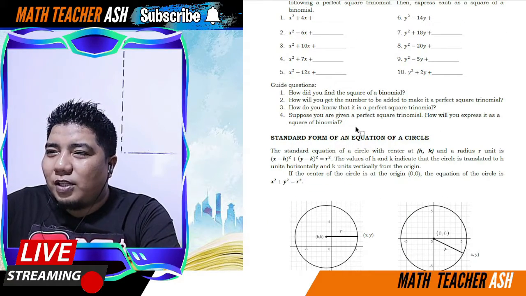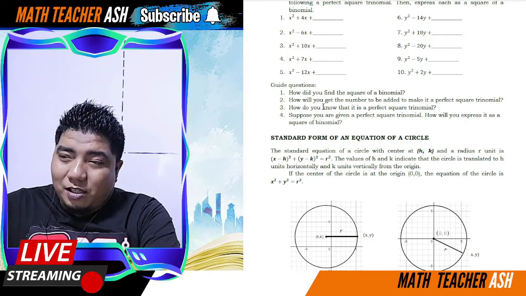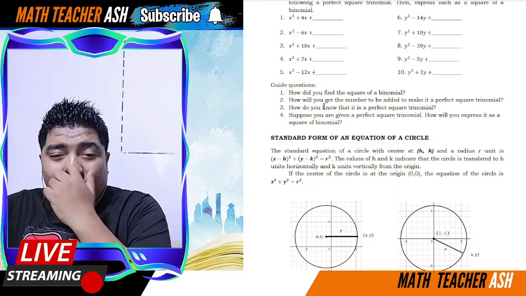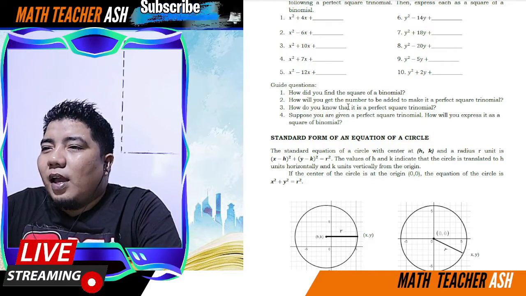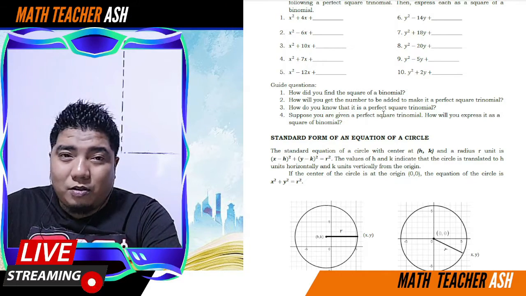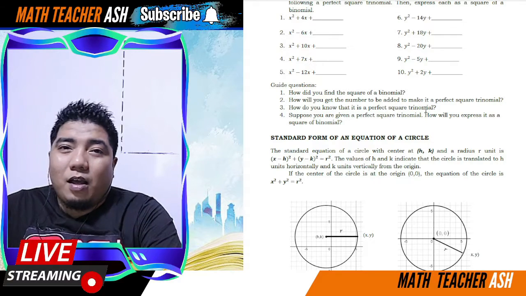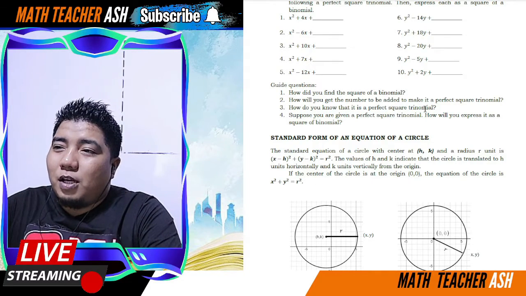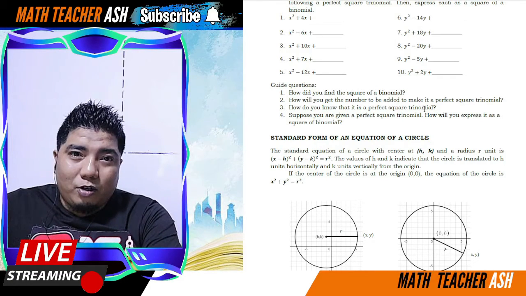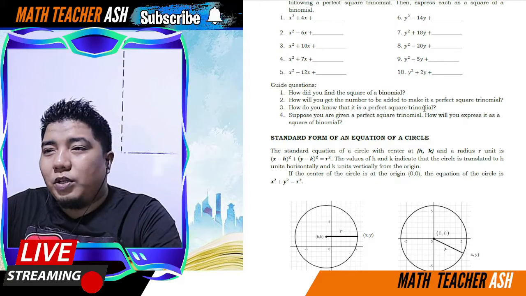Okay, so how did you find the square of a trinomial? Multiply it by itself. And then, you just double the middle term of the product of A and B, or the product of the first term and the second term. Okay. How will you get the number to be added in the perfect square trinomial? Get the half of it and then square it. How do you know that this is a perfect square trinomial? You know it is a perfect square trinomial because if you get the factors of those trinomials, basically the factors will be binomials that are identical with each other.